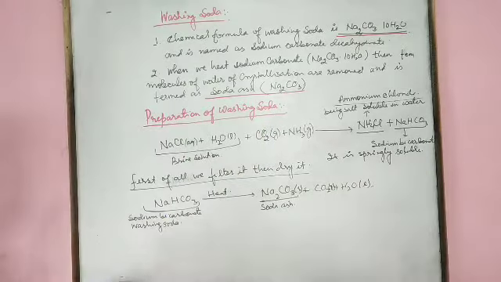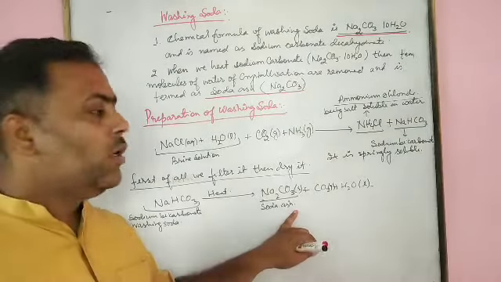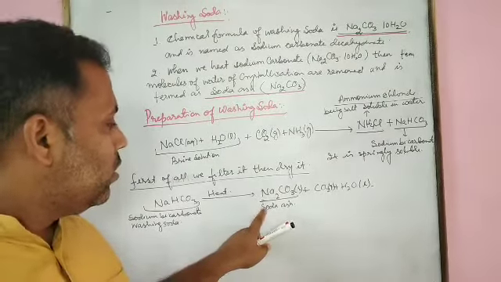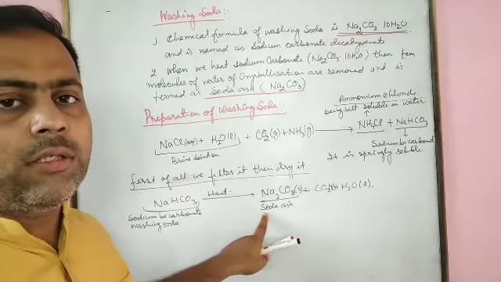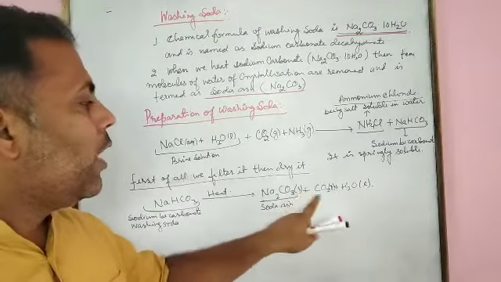Next we have soda ash, which has no water of crystallization. Then we add water to it.